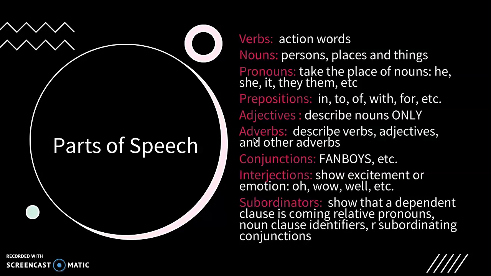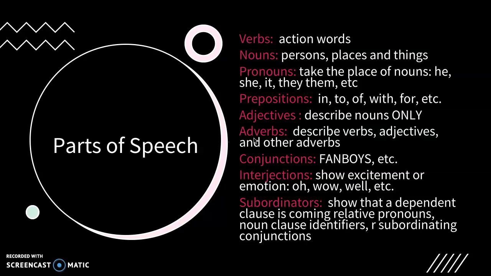Conjunctions, you're probably familiar with fanboys. The conjunctions are for, and, nor, but, or, yet, and so. So fanboys is a good way to remember them. Interjections, like oh, well, wow, ouch. Subordinators, which is a special class of words that show that a dependent clause is coming.